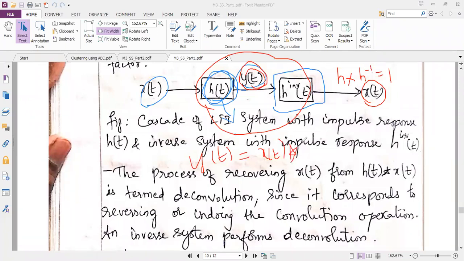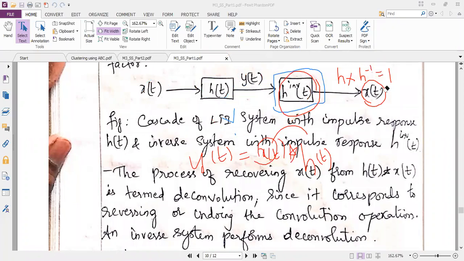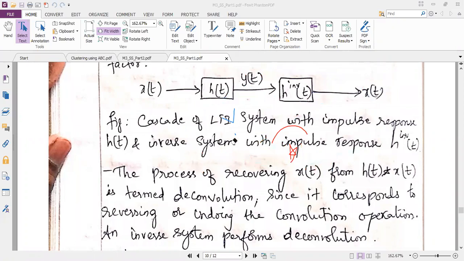Now I want my signal x of t back. So how to get that back? I have to pass that y of t to the system having the inverse impulse response, such that I will get my output as x of t, which is the supplied signal at the input side. That is the main concept behind the inverse system or deconvolution.